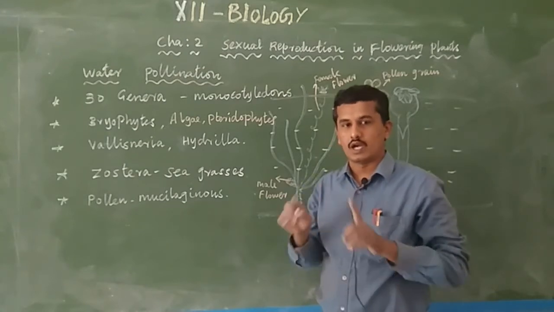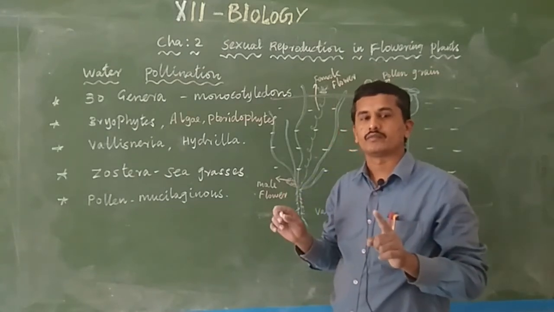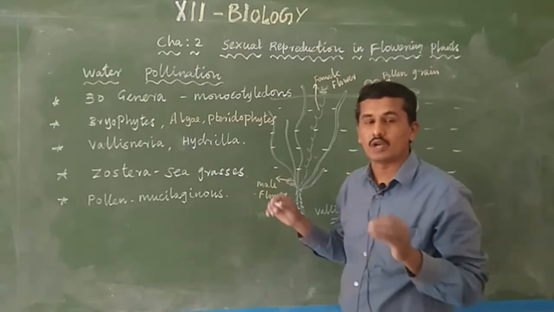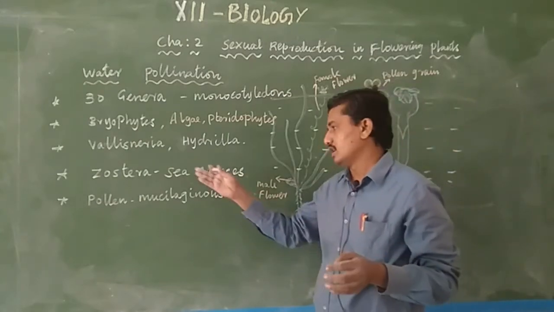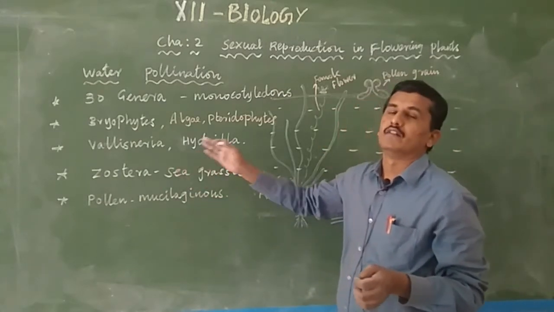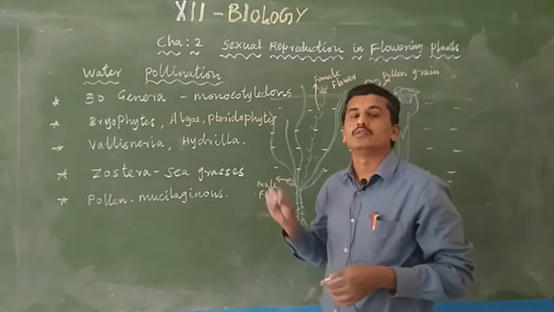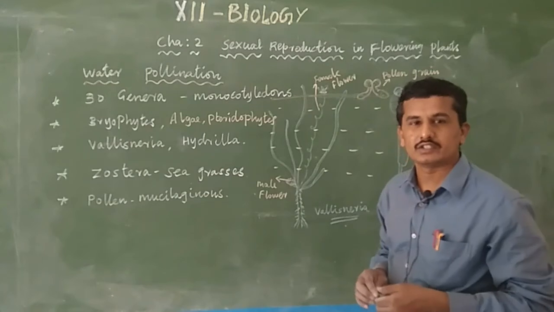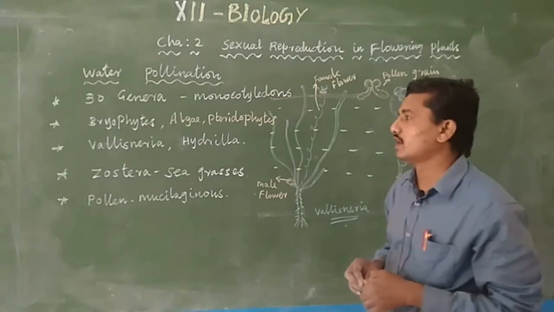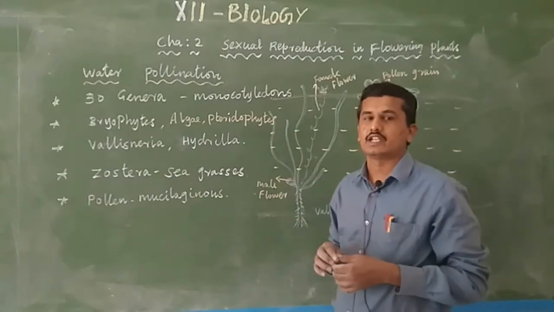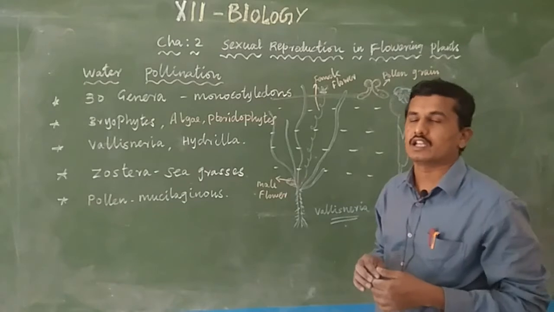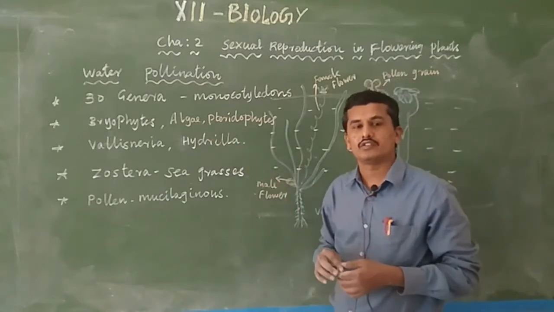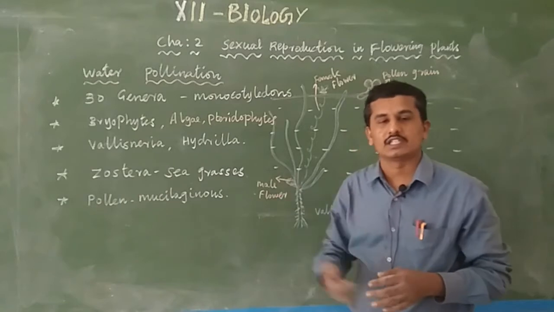So not all water plants use water for pollination. Only a few aquatic plants, like Zostera, Hydrilla, and Vallisneria, use water pollination. This is water pollination: pollination done with the use of water. About 30 genera in angiosperms normally use water, mainly monocotyledons. Normally, in algae, bryophytes and pteridophytes, the regular mode of transferring the gamete is water.